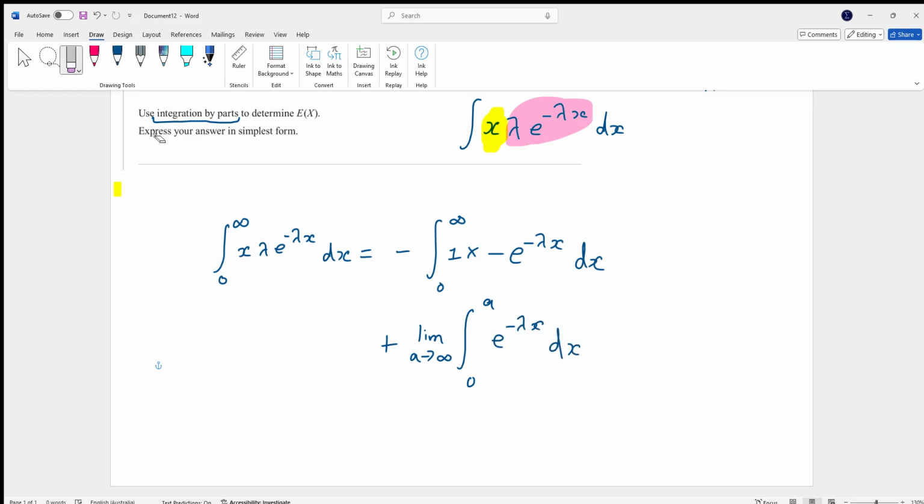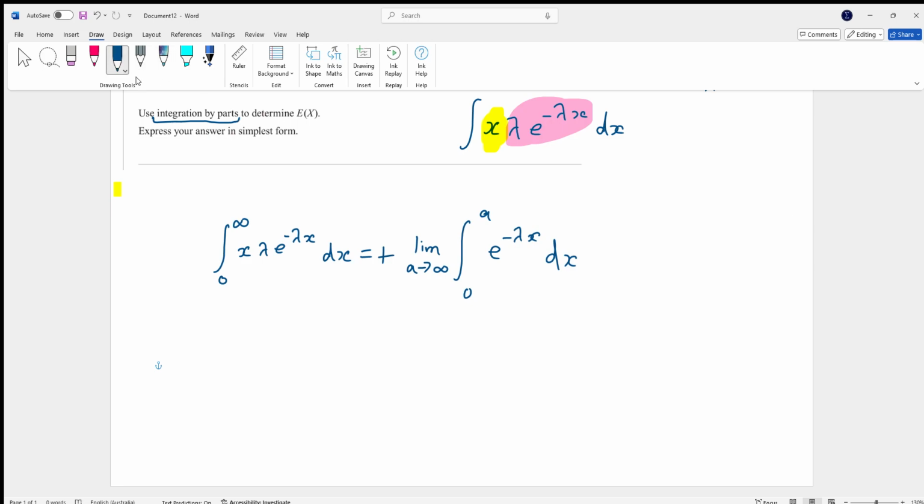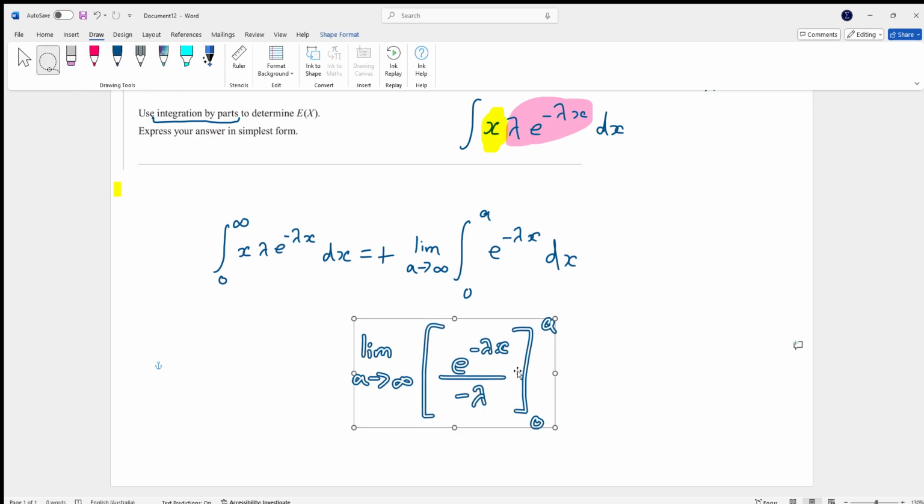Now, that's a lot easier to integrate now. So, if you integrate that, it's going to be e^(negative lambda x) divided by the differential of the inside function, which is negative lambda, between 0 and a as the limit as a goes to infinity.